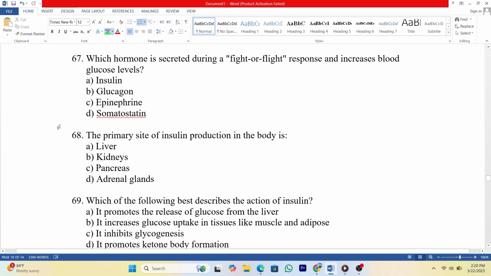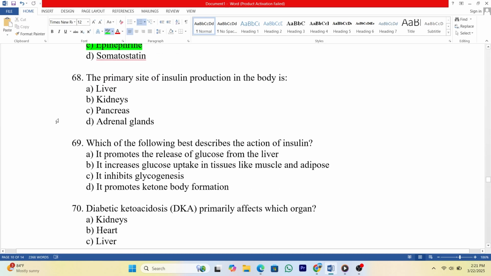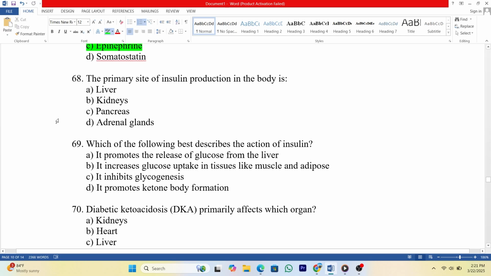B. Glucagon. C. Epinephrine. D. Somatostatin. Answer C. 68. The primary site of insulin production in the body is A. Liver. B. Kidneys. C. Pancreas. D. Adrenal glands. Answer C.